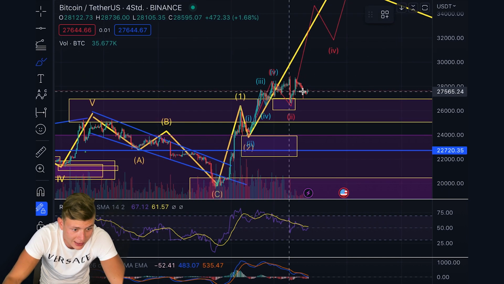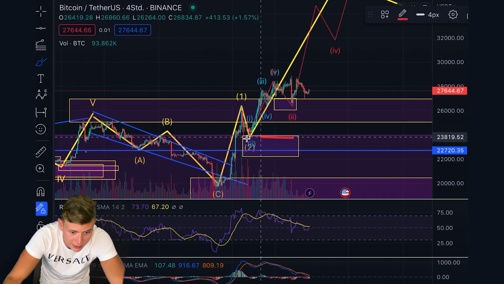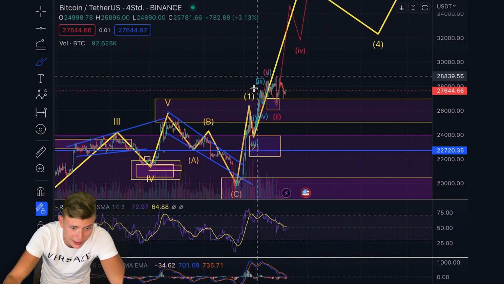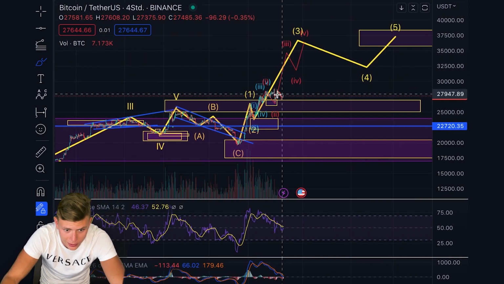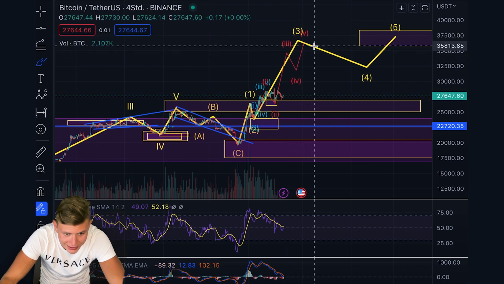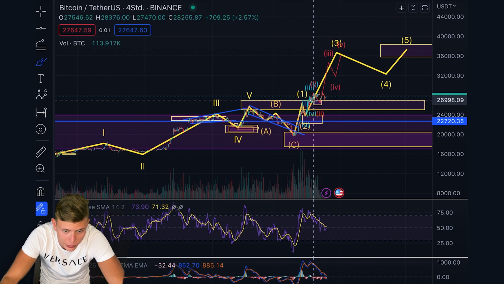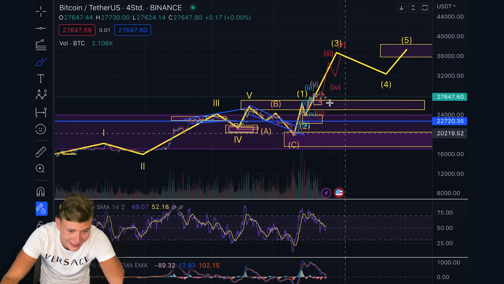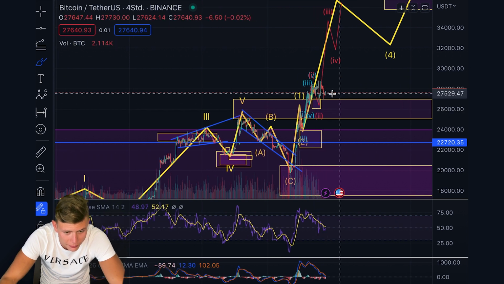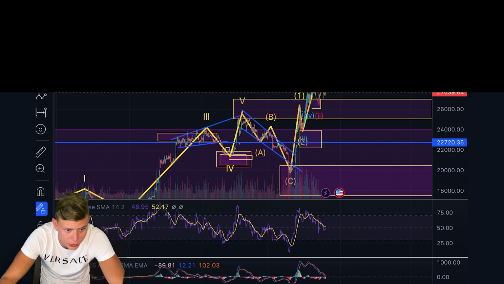And as I told you in my last video, if we're dropping below that, I would personally expect us to come once more into this larger support area. But that's not the primary scenario I'm following. Primarily, I expect from here straight forward a bounce in this region, around about the 36,000 US dollars. If not, we need to think about a larger wave 2 and then a reversal to the upside. As long as we are holding support, I have no reason to change my microwave count, and I keep my focus on the upside.